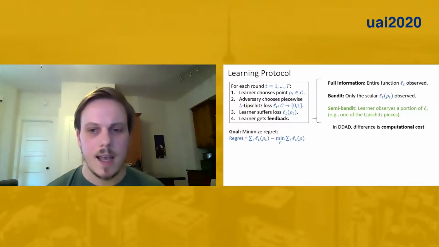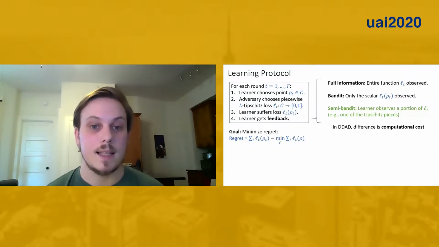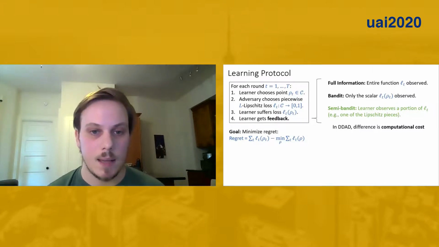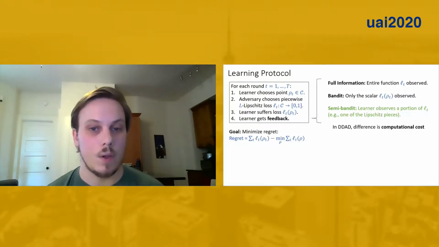So it's worth emphasizing that in the context of data-driven algorithm design, the difference between these different feedback types is mostly in terms of computational cost. Evaluating the loss for every parameter to get full information feedback requires many runs of the underlying algorithm and is therefore extremely computationally expensive. On the other hand, bandit feedback requires only a single run of the underlying algorithm, but provides less information to the learner. So what we're going to show is that in many cases, semi-bandit feedback can be obtained nearly as efficiently as bandit feedback, but it gives more information to the learner that enables nearly the same regret bounds as full information. So this is giving a best of both worlds.